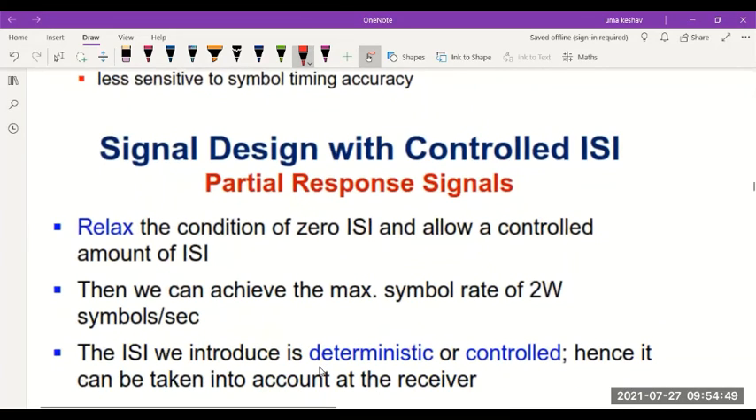Next, we have to see how to design the signal for controlled ISI. Till now, we considered the Nyquist signal shape and raised cosine signal shape.